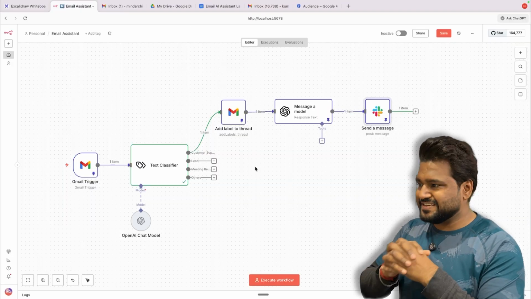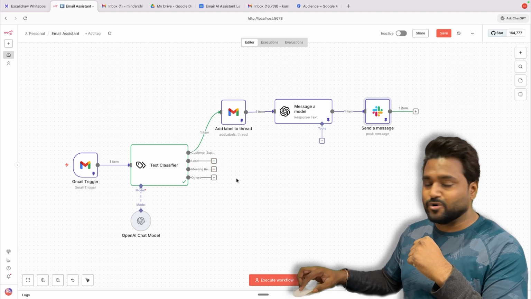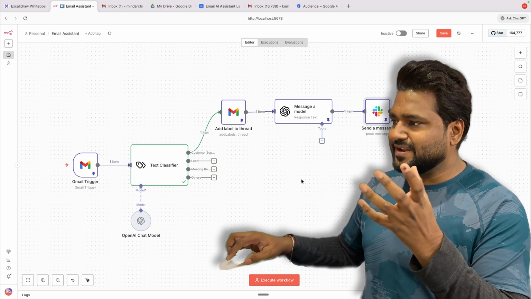Cool. I hope this was easy to understand and you followed along. Now we can create all these different nodes here, all these different automations within this, but for the time being I'll let you do it yourself.